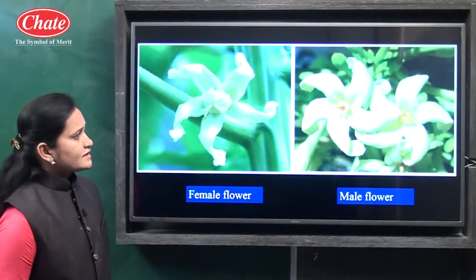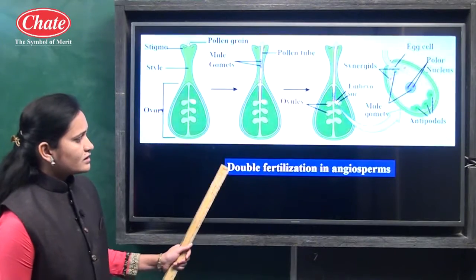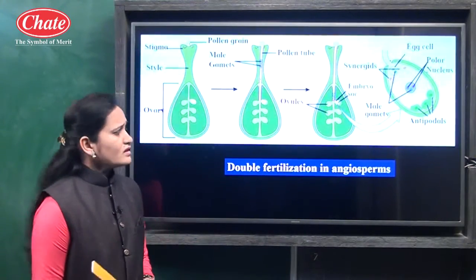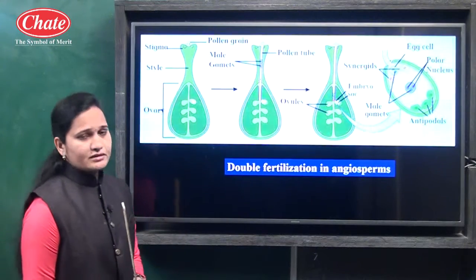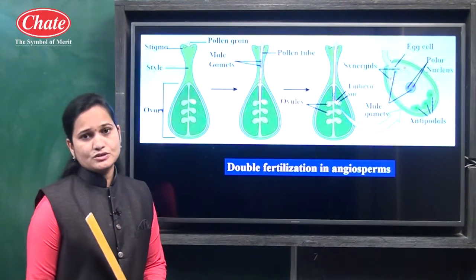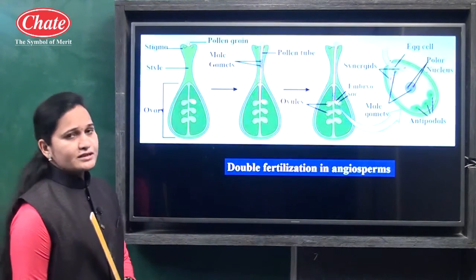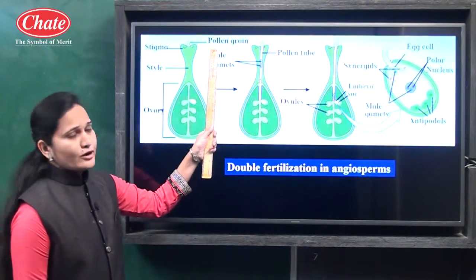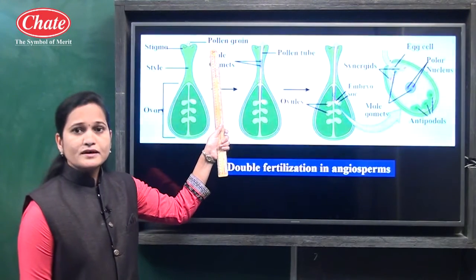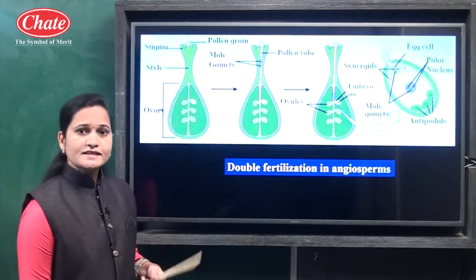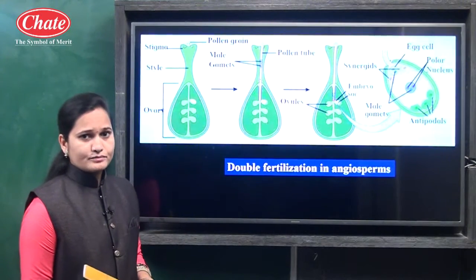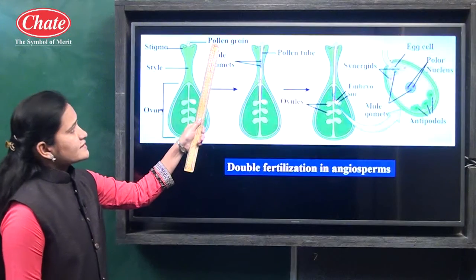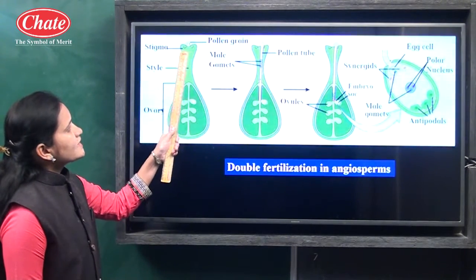Okay. Now see the next point about double fertilization in angiosperms. In the double fertilization method, pollination is useful for it. Now pollination means what? Pollination means the process in which pollen grains from the anther transfer to the stigma. This process is known as the pollination process. After gamete production, pollen grains get transferred to the sticky stigma.